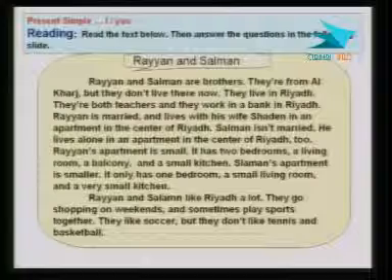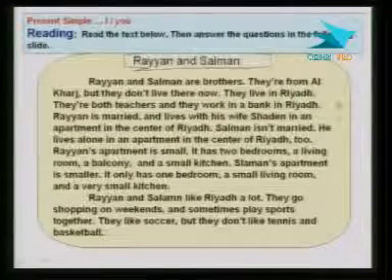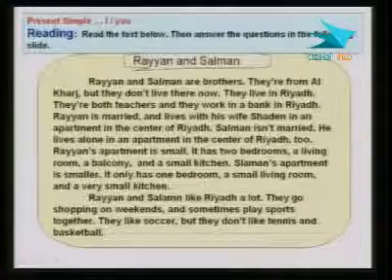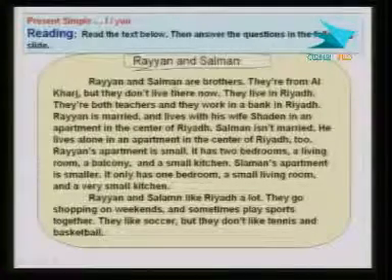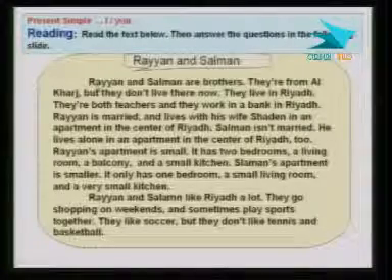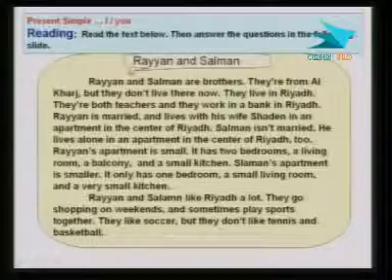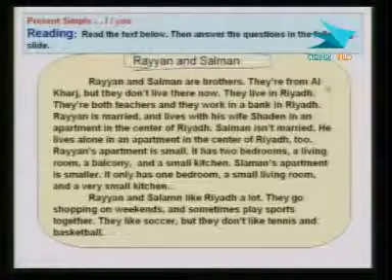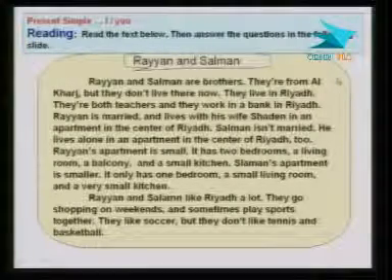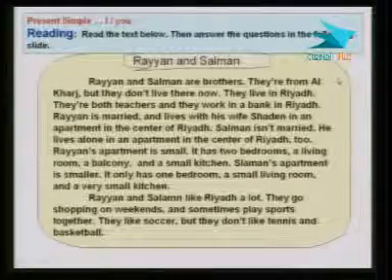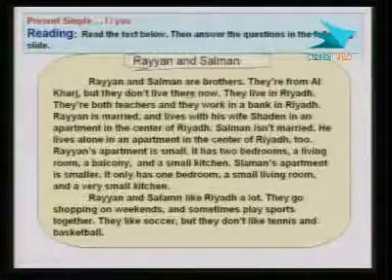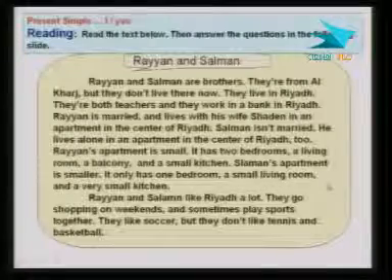All right. So this reading is about Rayyan and Salman. Before we continue, let me explain something here. The first sentence is an introductory one that introduces the topic of the paragraph. And you remember, we discussed how to write a paragraph and what it's supposed to have, like one idea, right? So this paragraph is about Rayyan and Salman. The whole text is actually about them.